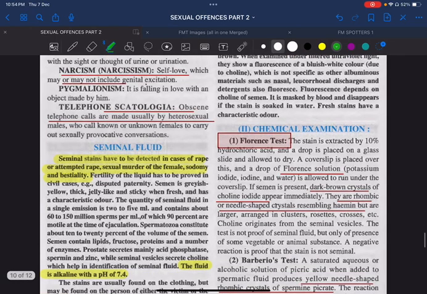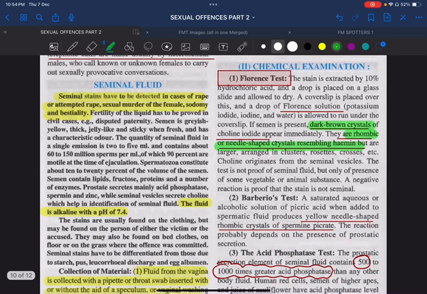Coming to chemical examination, number one, the Florence test. On putting a drop of Florence solution, we can see dark brown, rhombic needle-shaped crystals of choline iodide. That is called the Florence test. In the Barberio test, we use picric acid. Remember, picric acid is yellow. So yellow needle-shaped rhombic crystals of spermine picrate are formed in the Barberio test. This is a very frequently asked MCQ. Remember, dark brown rhombic needle-shaped crystals is the Florence test. If it is yellow needle-shaped, it is the Barberio test.